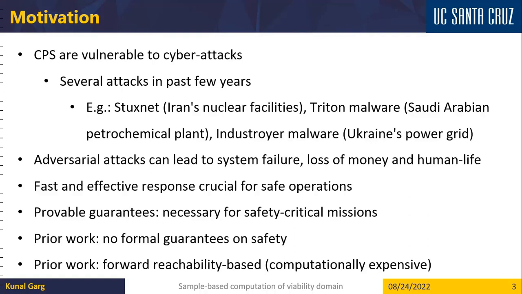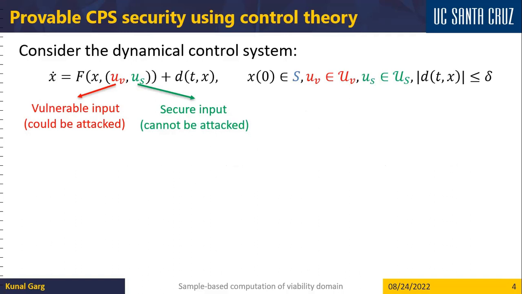Unfortunately, there is not much prior work that provides formal guarantees on safety, and the ones that do provide such guarantees generally rely on formal reachability analysis, which is computationally very expensive. So in this work, we consider a general class of nonlinear dynamical systems where some of the inputs are considered to be vulnerable, that is, they can be attacked, and the rest of the inputs are secured and cannot be attacked.